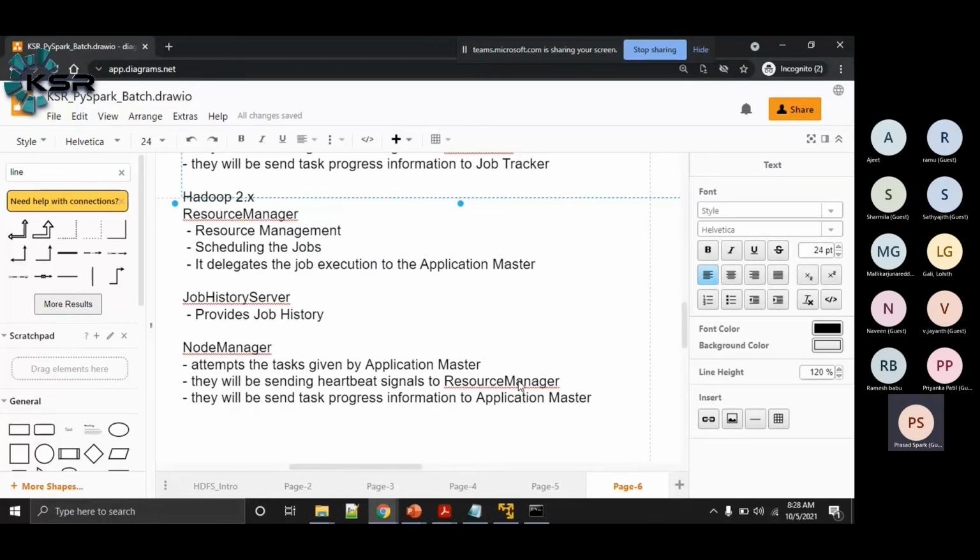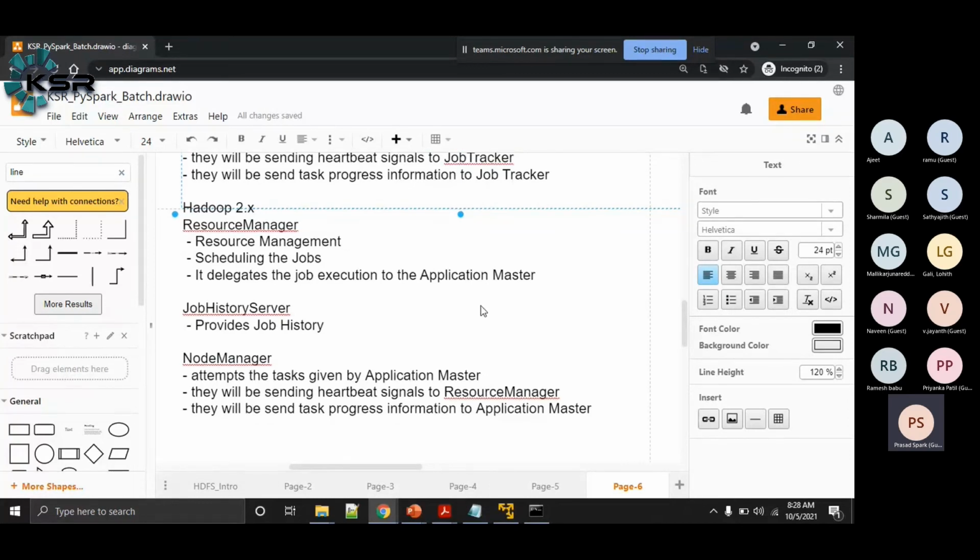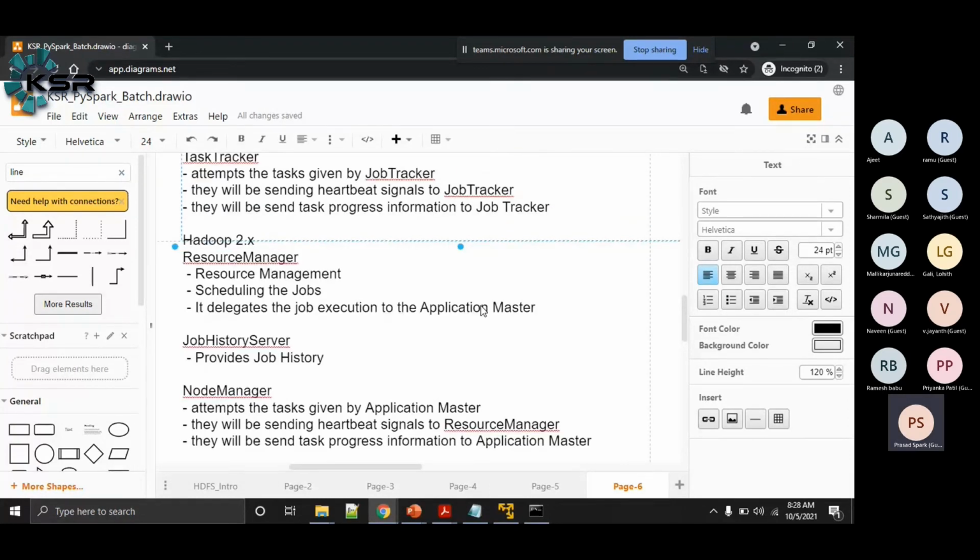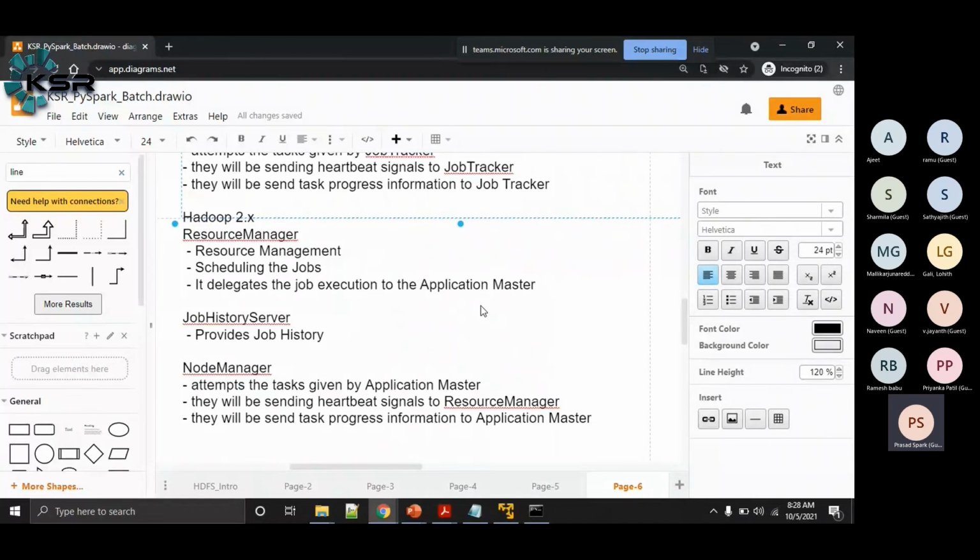So these are the roles and responsibilities of the resource manager and node manager in Hadoop 2.x.